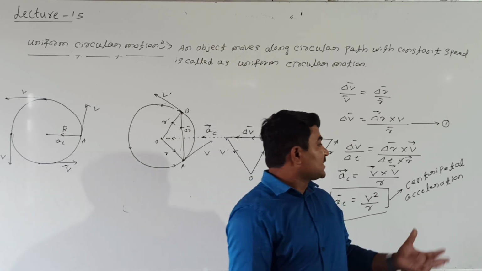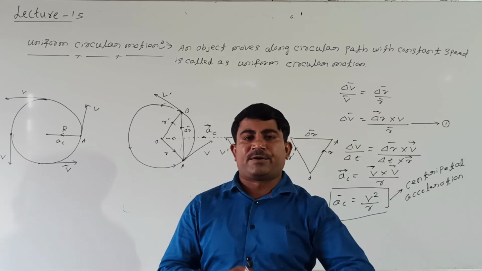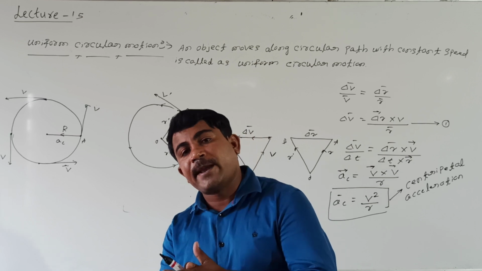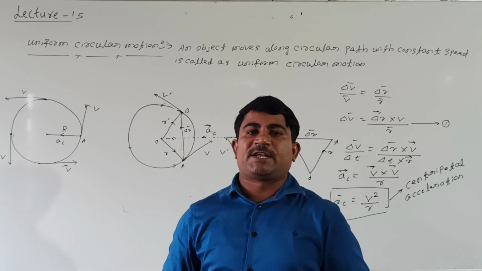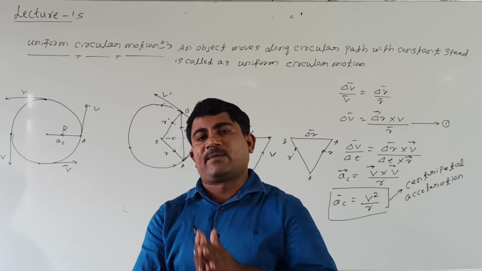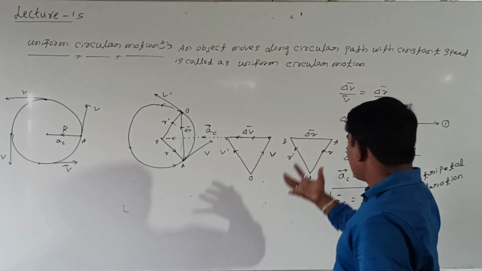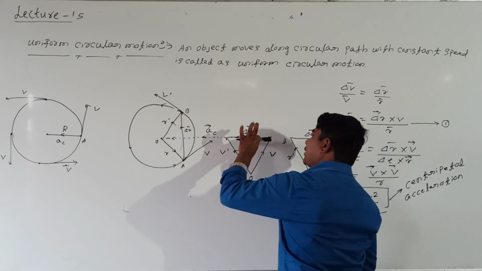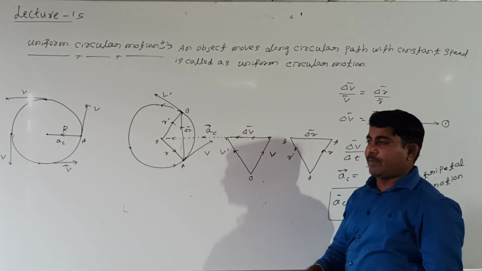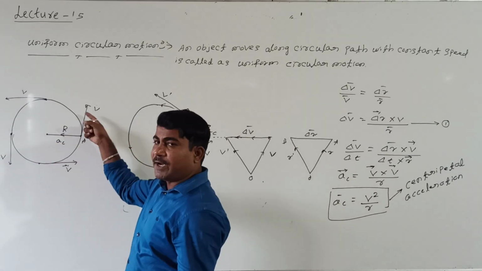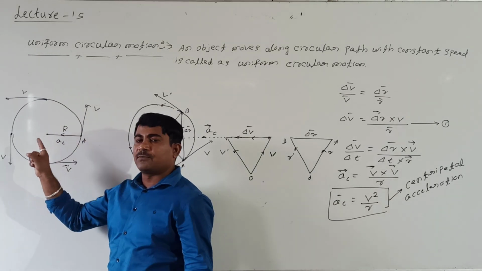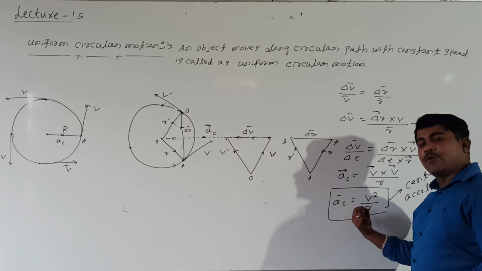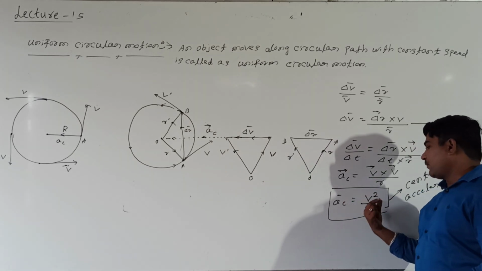Right, students? Again, the centripetal acceleration you can modify into a different form. To write a different form of centripetal acceleration, again I need to know about angular displacement and angular velocity. This concept we will see, students. Just remember, the magnitude of acceleration can be represented by this equation, along with the direction of acceleration always acting toward the center of the circle. I mean, when any particle moves in a circular path with constant speed, acceleration is always directed toward the center of the circle. Then this equation again you can modify into a different one. Remember, a_c is equal to v square divided by r.